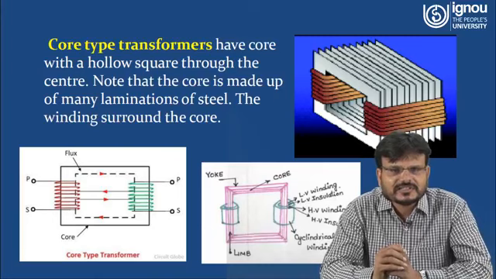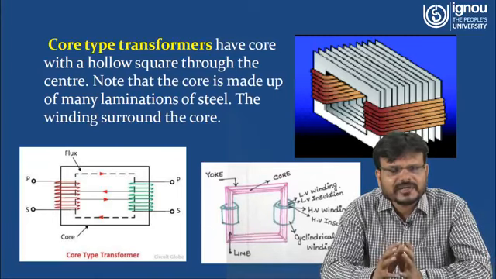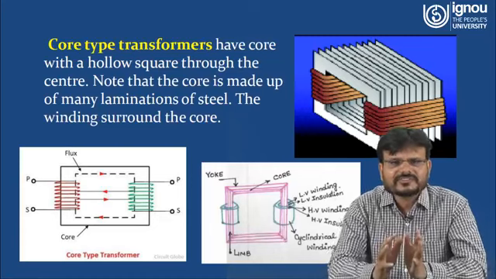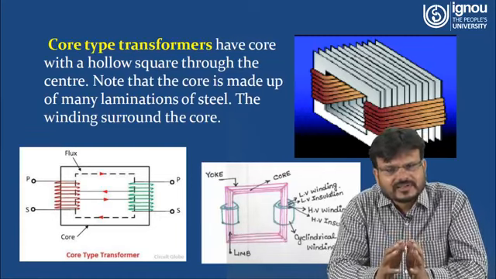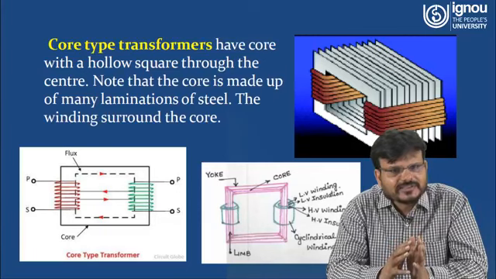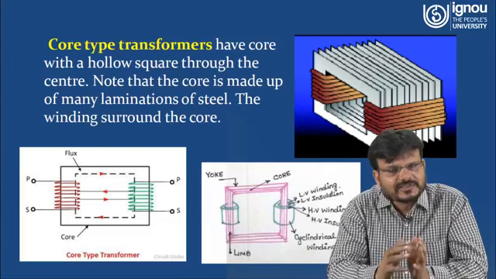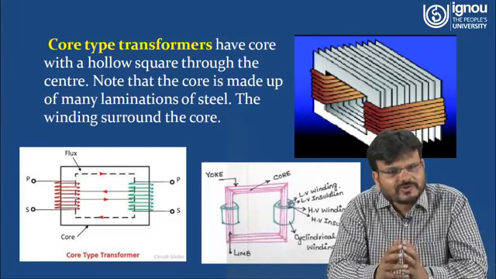Here you can see in the second diagram that primary and secondary windings are both placed on the limb. Primary and secondary may be low voltage or high voltage. If it is a step up transformer, the primary winding is the low voltage winding. If it is a step down transformer, the primary is the high voltage winding.